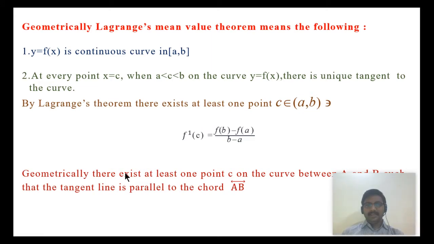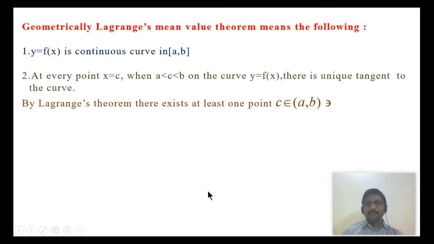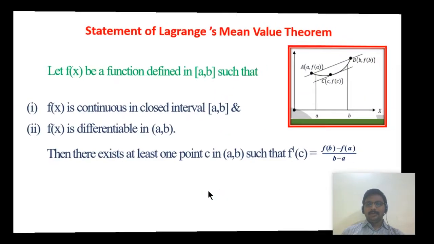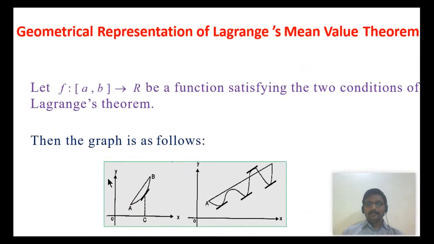Geometrically, there exists at least one point c on the curve between a and b such that the tangent line is parallel to the chord AB. So it is the chord AB, clearly parallel to the tangent line.